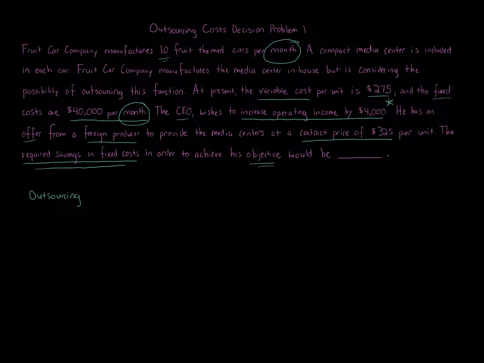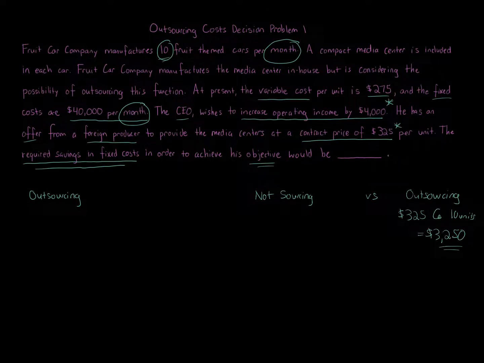Let's start by looking at not outsourcing, continuing our operations as is, versus outsourcing. The outsourcing calculation is always the easiest, so let's start there. If we outsource, it's going to cost $325 per unit, and we're getting 10 units per month. So we take $325 times 10 units per month, which equals $3,250. Again, this is just the media center. I know you're thinking, wow, a car for that much? No, just the media center. So if we outsource these 10 units per month, we're going to pay this foreign producer $3,250.